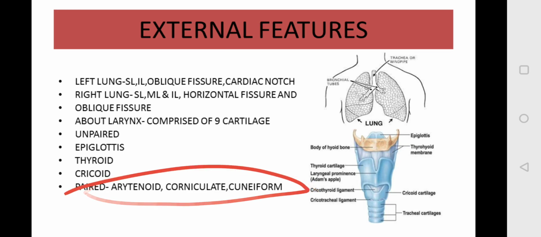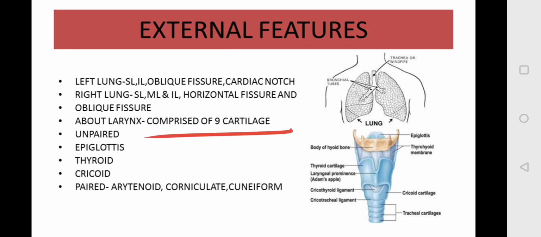These 3 are paired. So remember, one question can come from this also, that how many cartilages are present in your larynx and which ones are paired and which ones are unpaired. So this is about the human respiratory system.